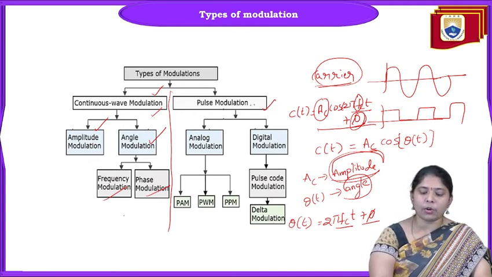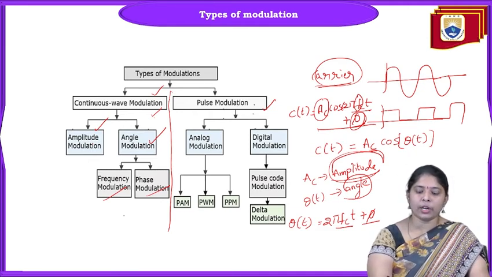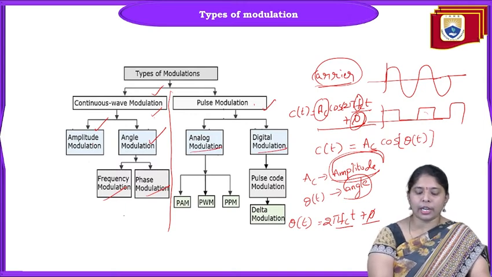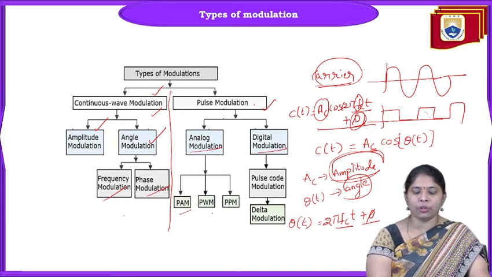Coming to the pulse modulation techniques, the carrier is a pulse type waveform. This is again classified into analog modulation and digital modulation. Analog modulation is again classified into pulse amplitude modulation, pulse width modulation and pulse position modulation.